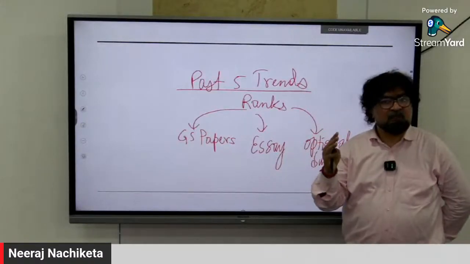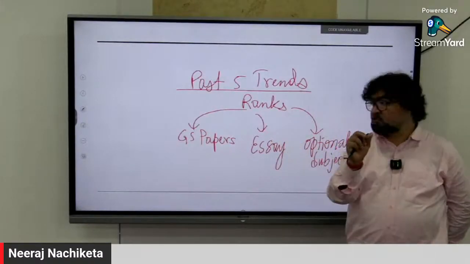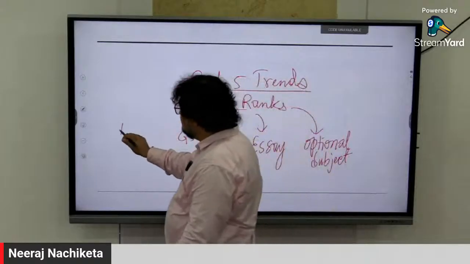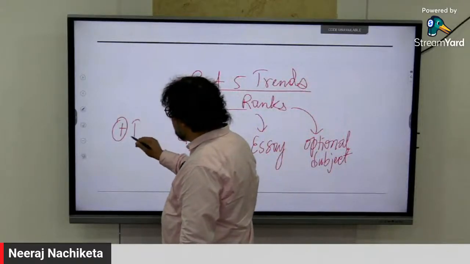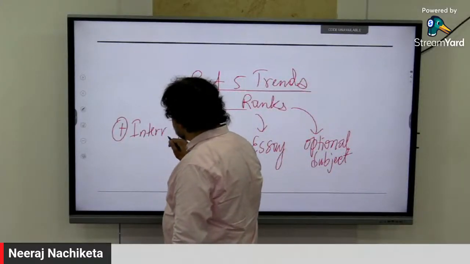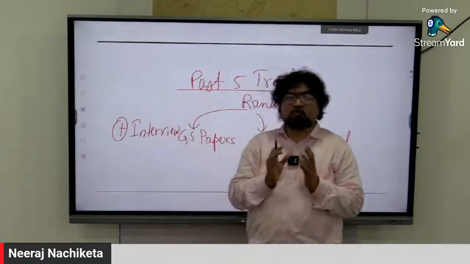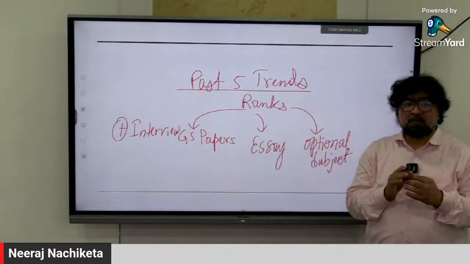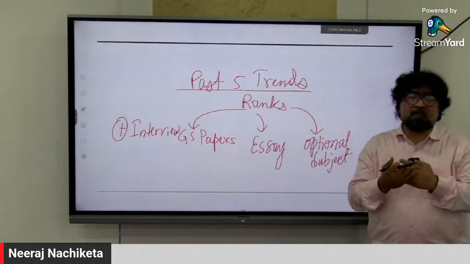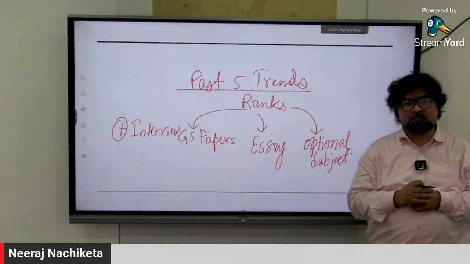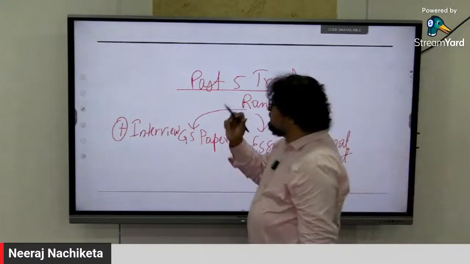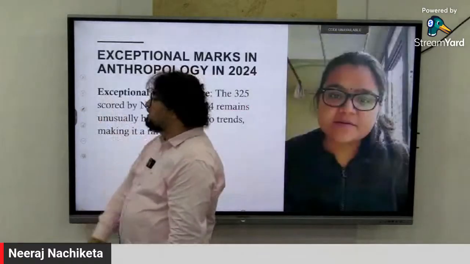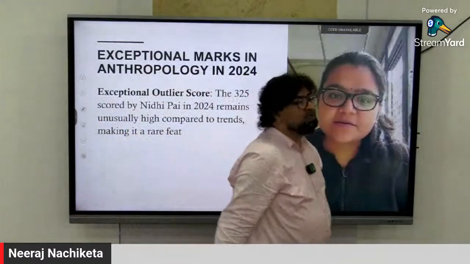Collectively you get the total, plus the personality test, or what we call interview marks, तब जाके आपका रैंक मिलता है. लेकिन हाँ, एक अच्छी बात है कि निधि पाई did very well in her optional anthropology. तो she was able to get that within 200 rank, within 150 rank she got.